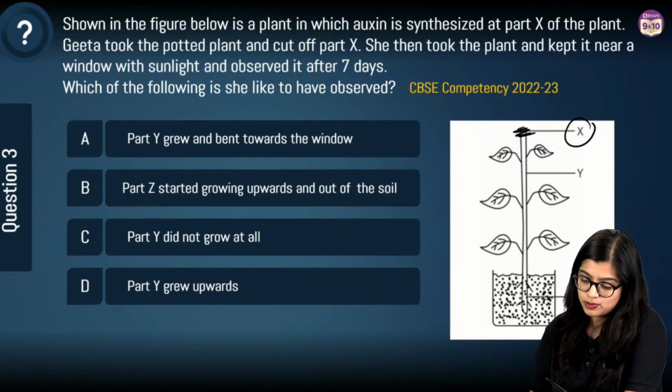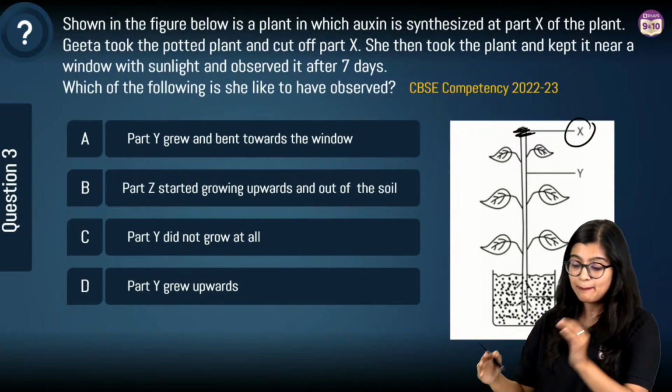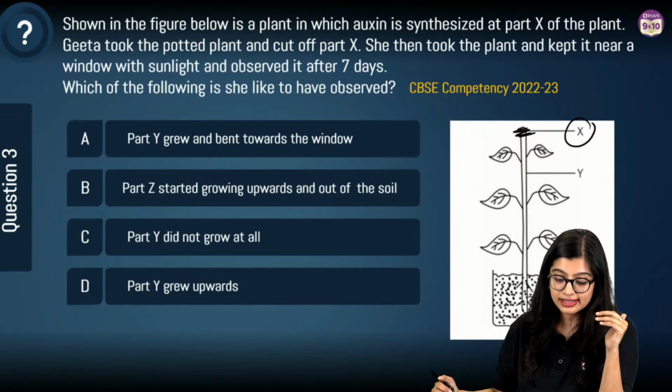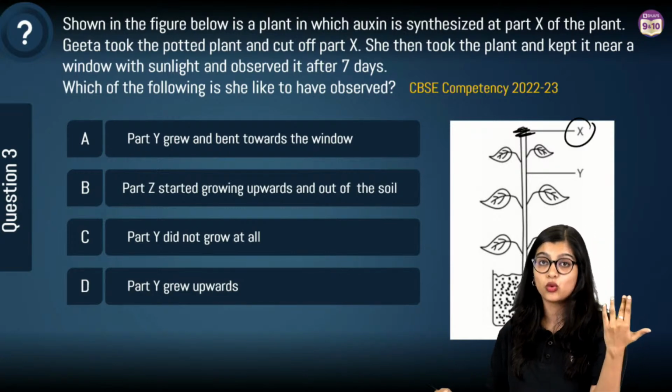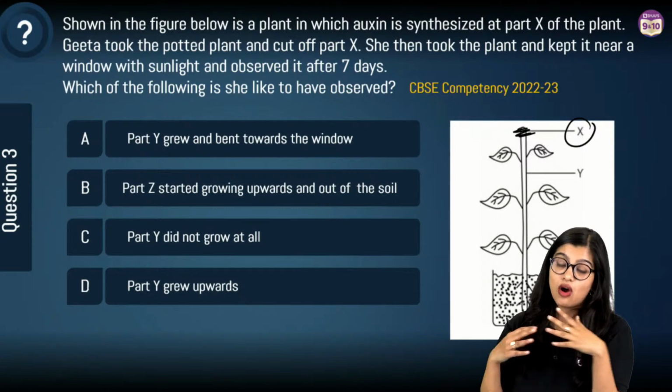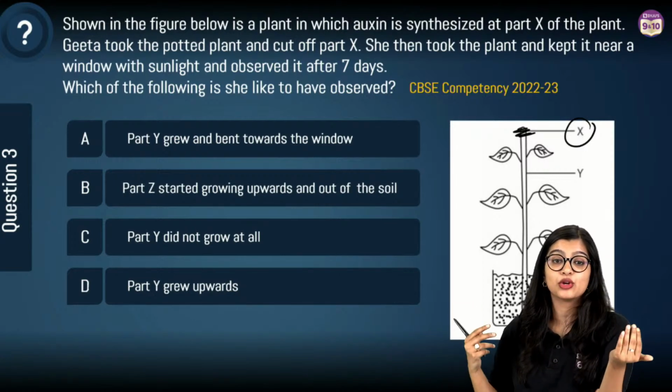What is she going to observe, right? Part Y bent towards the window. Part Z started to grow upwards and out of the soil. Part Y did not grow at all, or part Y grew upwards.